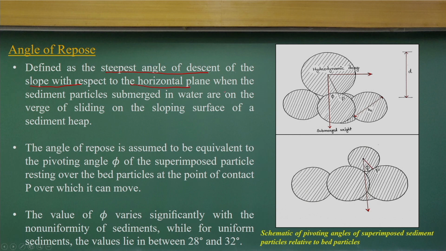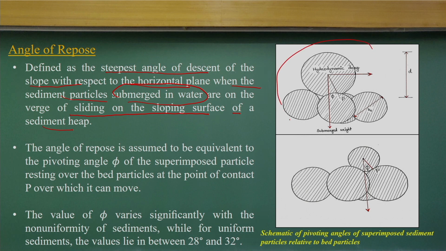When the sediment particles are submerged in water, part of them slide on the slope surface of a sediment heap. You can conduct similar experiments. It is a very simple experiment: you have a container, fill it with sand and see at what point the slope will be maintained.